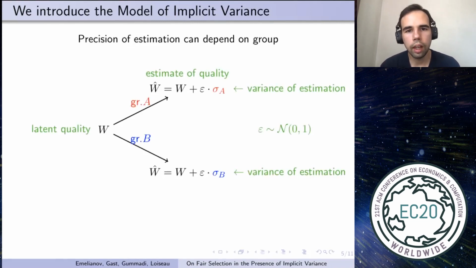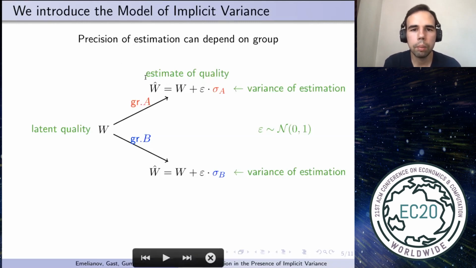So we model it as follows. As with the implicit bias model, each candidate has some quality W, which is group independent, but the decision maker observes only the estimate of quality. For group A, it's quality plus some zero mean noise with variance of estimation sigma A. And for group B, it's W plus zero mean noise with variance of estimation sigma B.